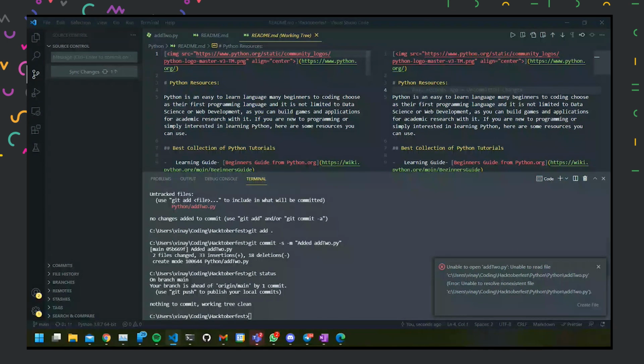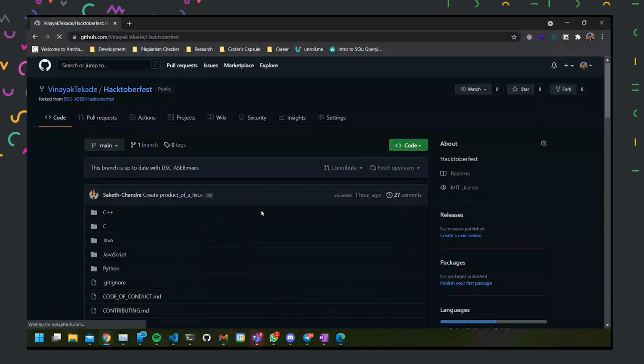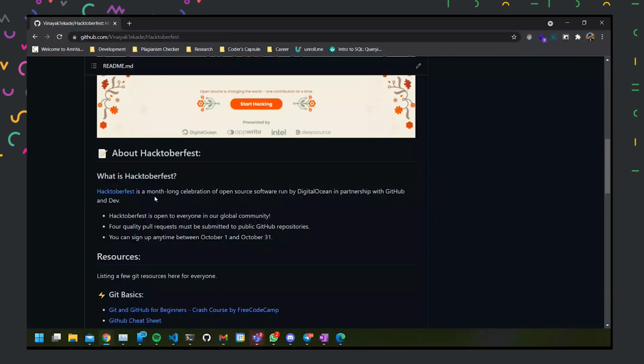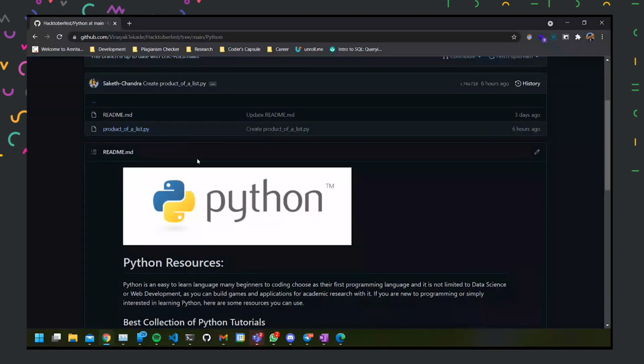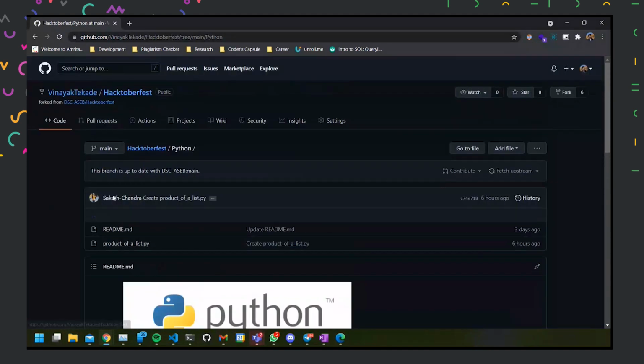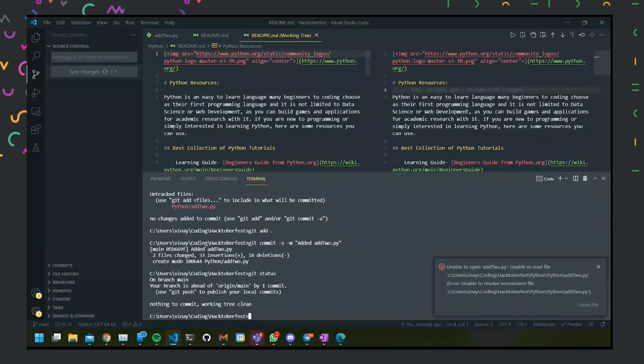But one thing is that when I move back to my GitHub account, you will notice that even if I reload, there are no changes available here. If I go to the Python folder over here, the one which I'm looking for is not available, right? All the changes are now available on my local system. I need to put it to GitHub on the internet, right?